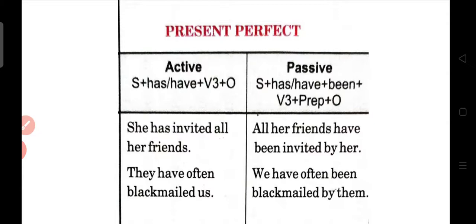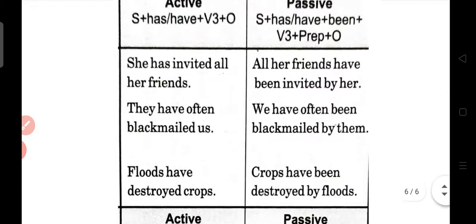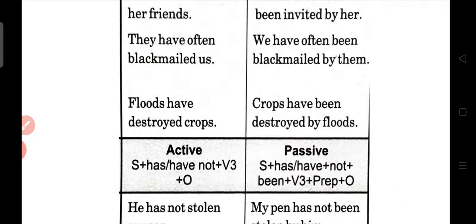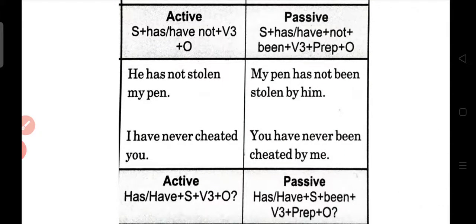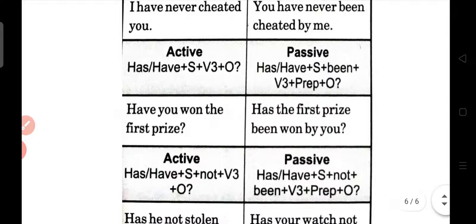They have often blackmailed us. So the answer is: we have often been blackmailed by them. Right. Now see, floods have destroyed crops. Crops have been destroyed by floods. So the main funda is you just have to put been whenever there is a present perfect tense. He has not stolen my pen. After not you have to put been. Same in the second sentence as you can check. Now in the interrogative, whenever has and have has to be put at starting, what you have to do? Nothing, you just have to put been only.